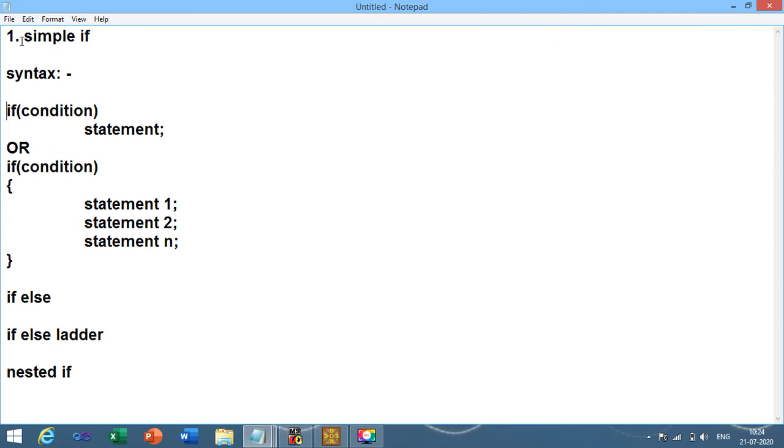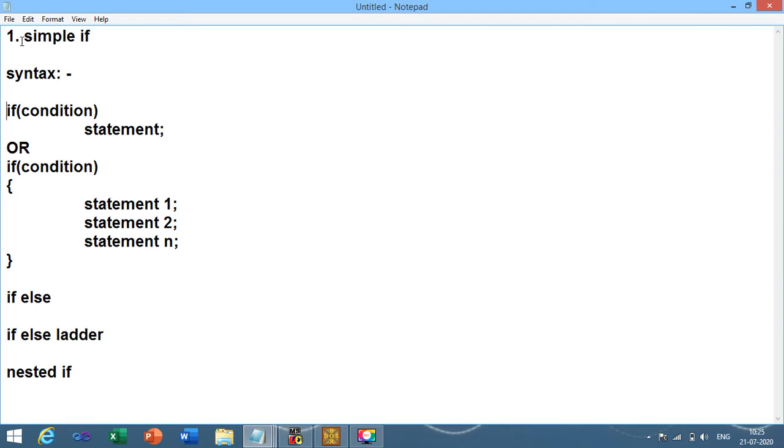This topic we have already discussed in C language. Even I gave the routine life example that your parents put a condition that you need to score more than 70% in the exam, and if you get 70%, your parents will give the mobile phone as a gift. So that is one condition and one statement.